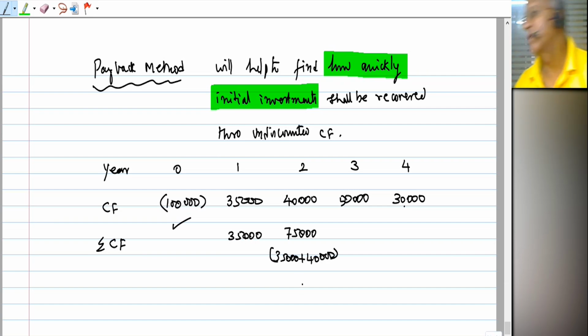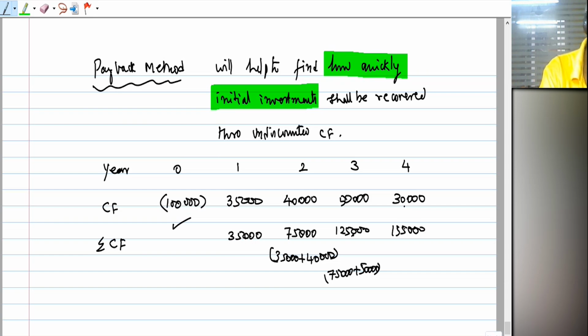What is the cumulative recovery at the end of the third year? 1,25,000. How? 75,000 I have done plus 50,000 I am doing here. Correct. How much have I recovered by the fourth year? 1,55,000. So all this computation for the fourth year is not required.